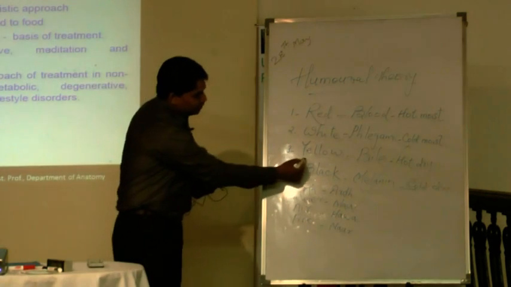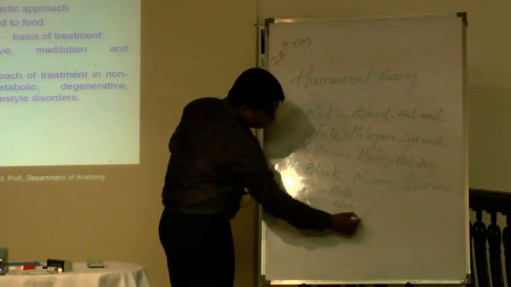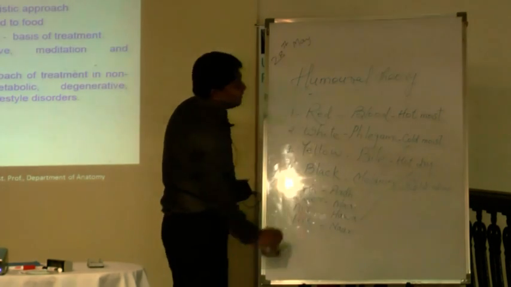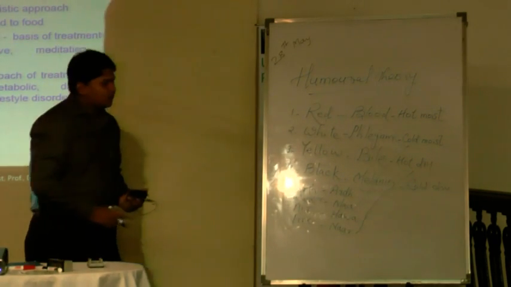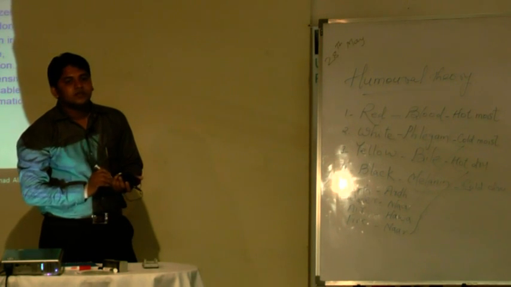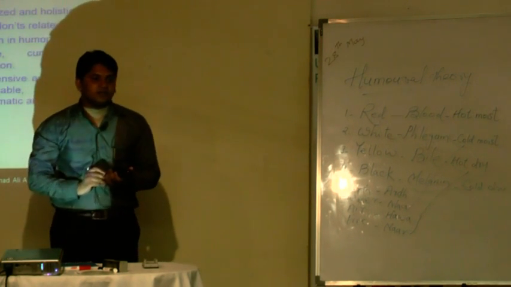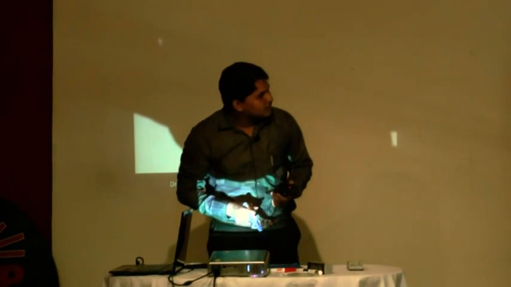And yellow bile, hot and dry, is represented by fire. And hot and moist is represented by air. The temperament of the blood is just like the temperament of air, hot and moist.